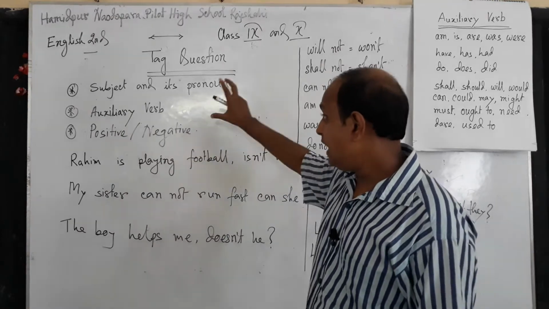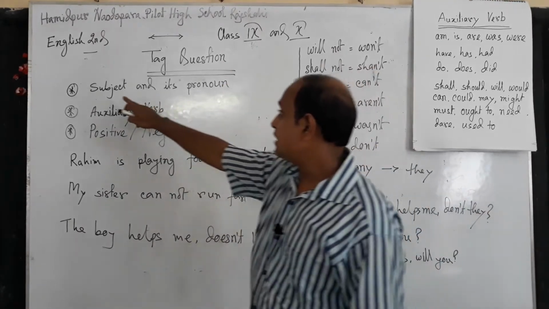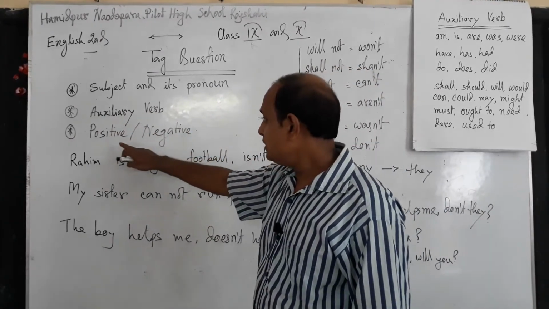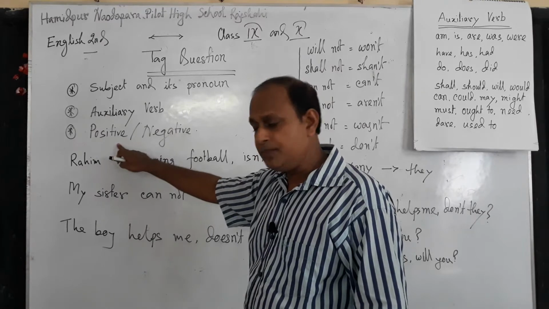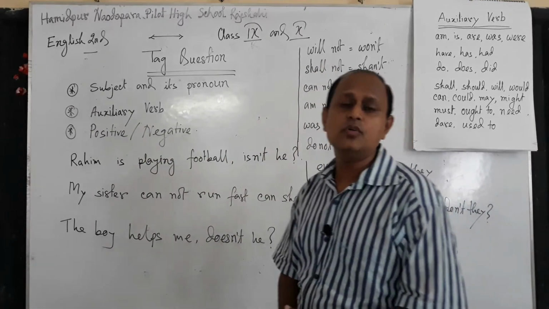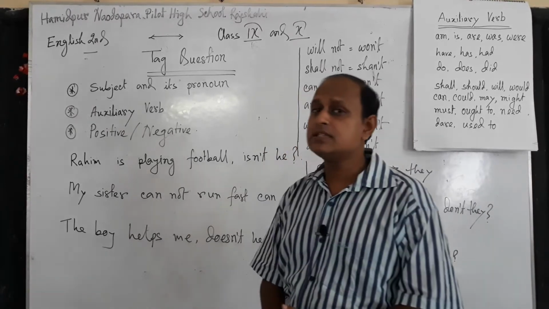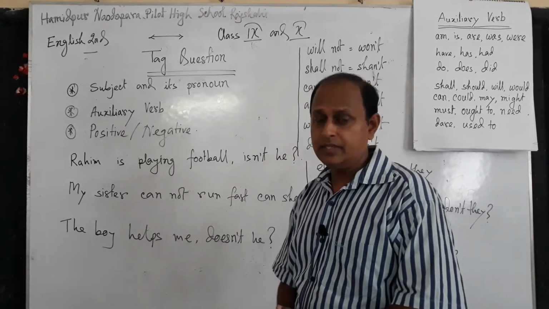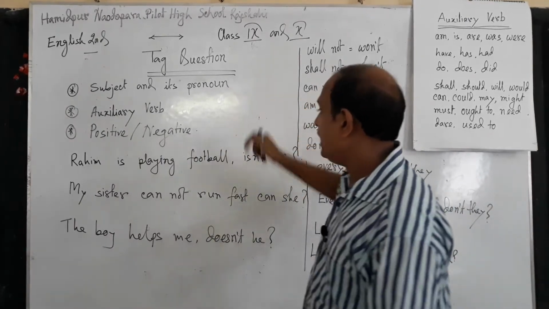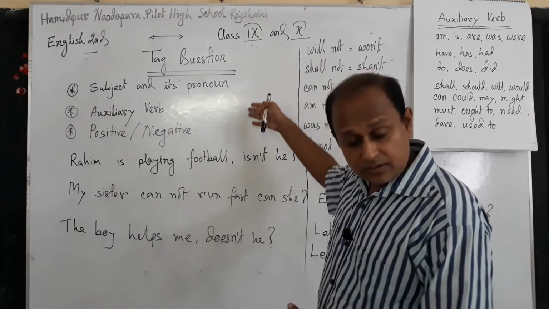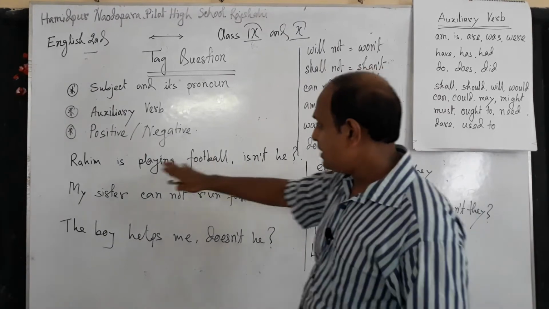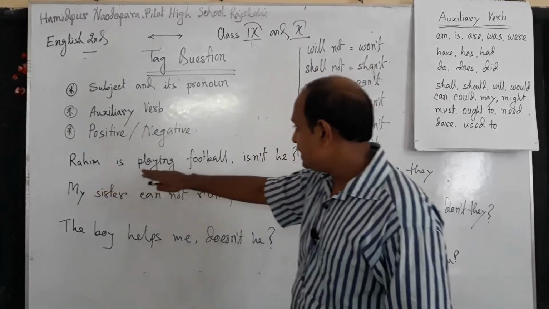Dear student, we have to find out three things: the subject and its pronoun, the auxiliary verb, and whether the sentence is positive or negative. If the sentence is positive, we have to make it negative. If the sentence is negative, we have to make it positive. Knowing these criteria, we can solve our tag question.